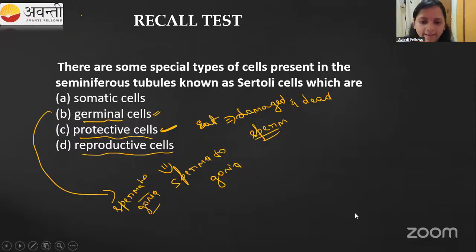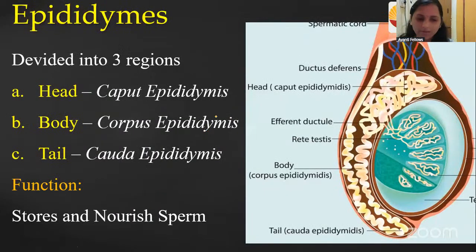Okay, fine. So then coming to the epididymis. We have studied the seminiferous tubule. The seminiferous tubule connects to the rete testis. From the rete testis, vasa efferentia. From the vasa efferentia, it gives rise to the epididymis. What is the function of the epididymis? It will store and nourish the sperm.